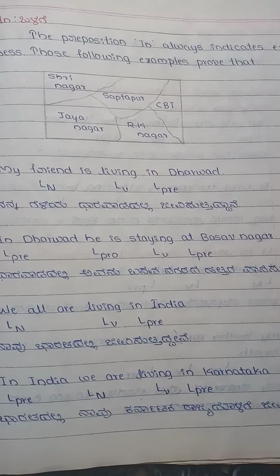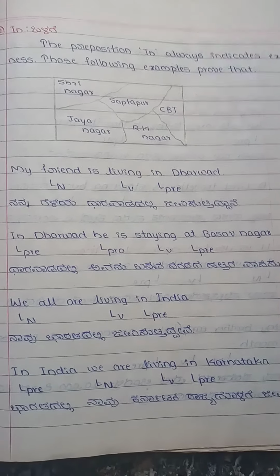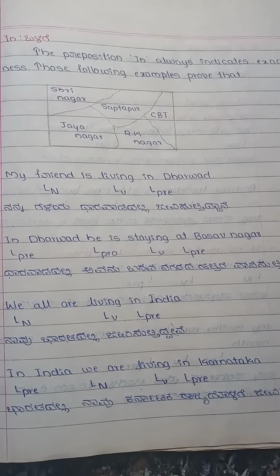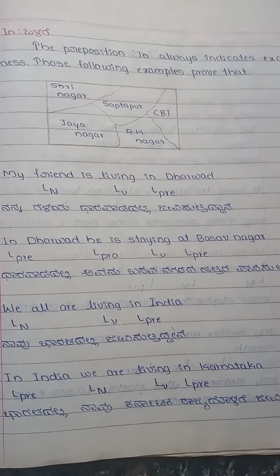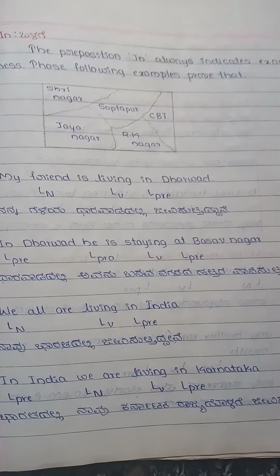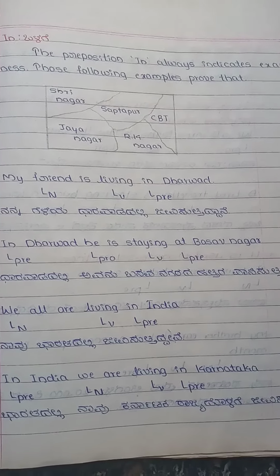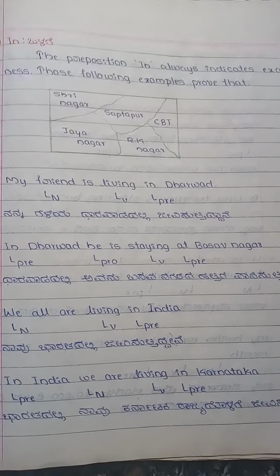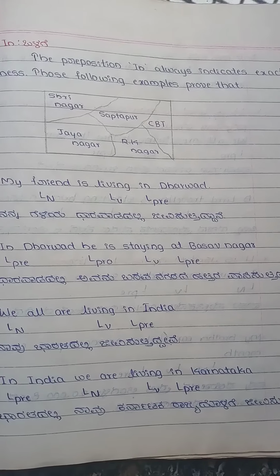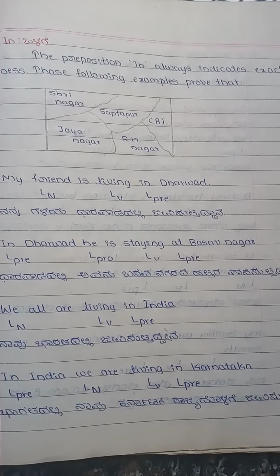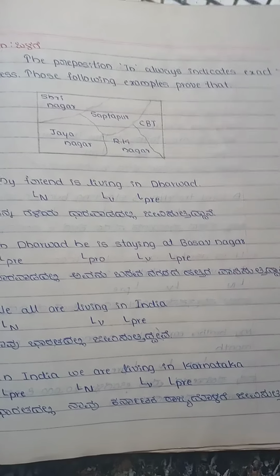He cannot say at Dharwad. I am trying to tell you now the difference between in and at and their usage. In the second example, in Dharwad, he is staying at Basavanagar. Here, we can say that he is inside Dharwad, or in Dharwad, but somewhere near Basavanagar. We are all living in India. In India, we are living in Karnataka. Once again, we can say so.